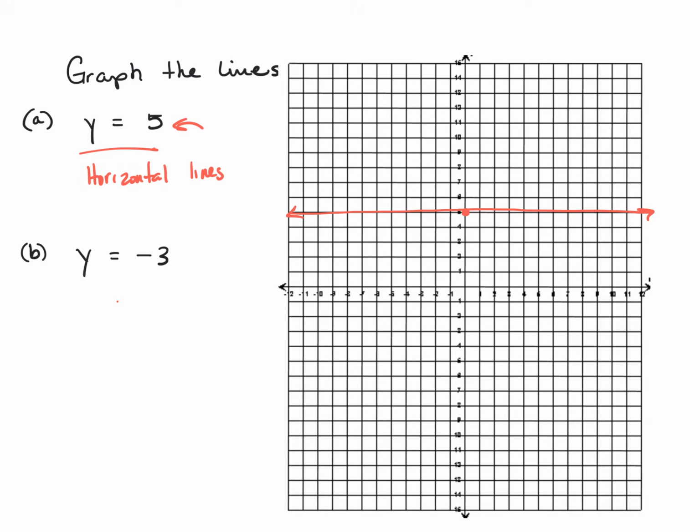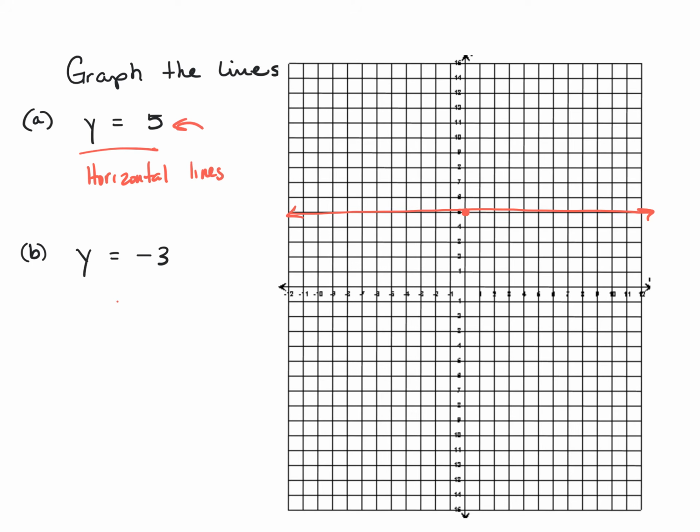What's tough for people to understand here is that when y equals 5, it's a horizontal line, even though the y-axis is vertical, right? That's the tricky part about this one, because you think you want to draw a vertical line because the y-axis is vertical, but equations of y equals are all horizontal lines. So that's something you have to learn to remember. Now, I don't know what the neat trick of this one is, but whether I draw a horizontal or a vertical line, I always cross through the axis. So the only way to cross through a vertical line would be to draw a horizontal line.